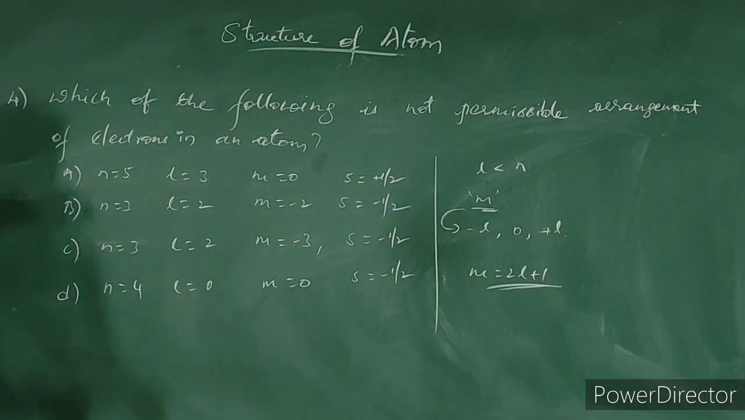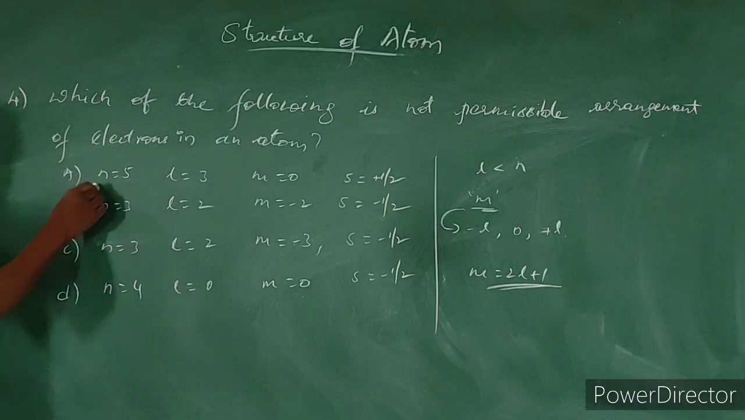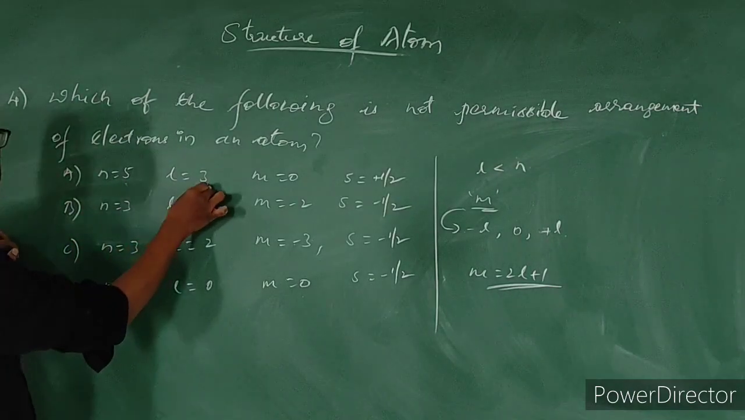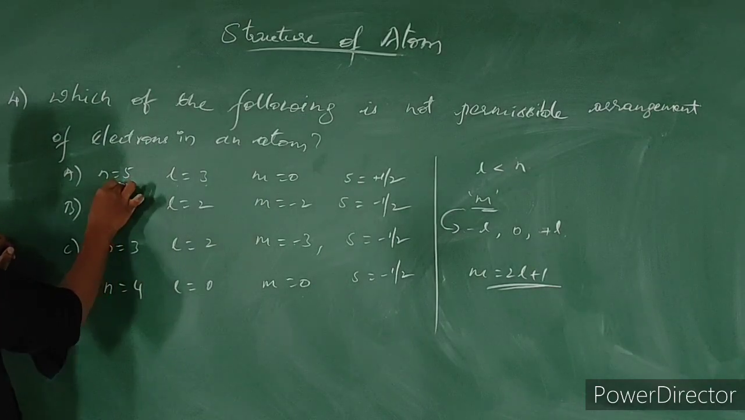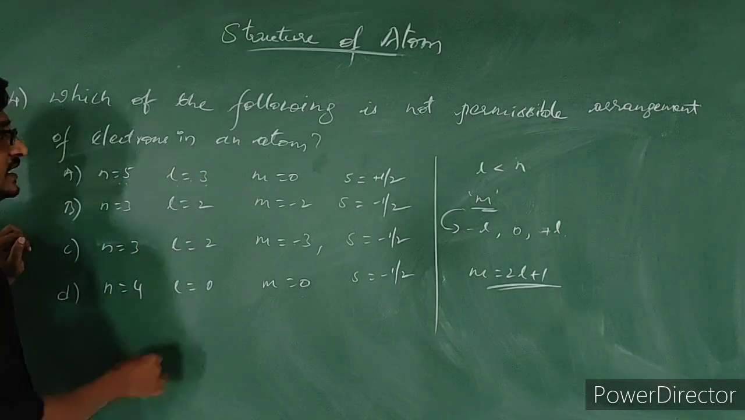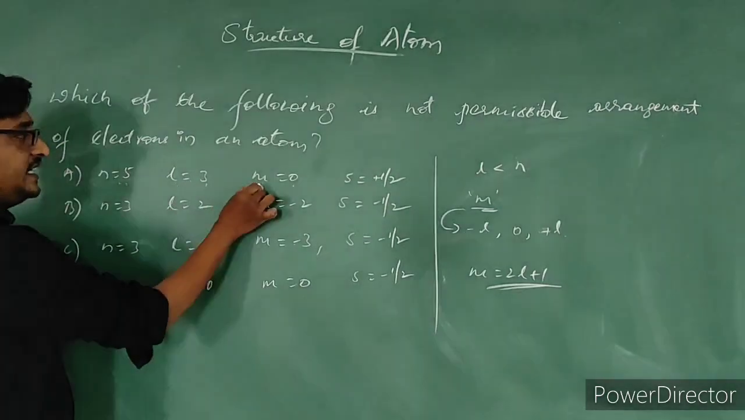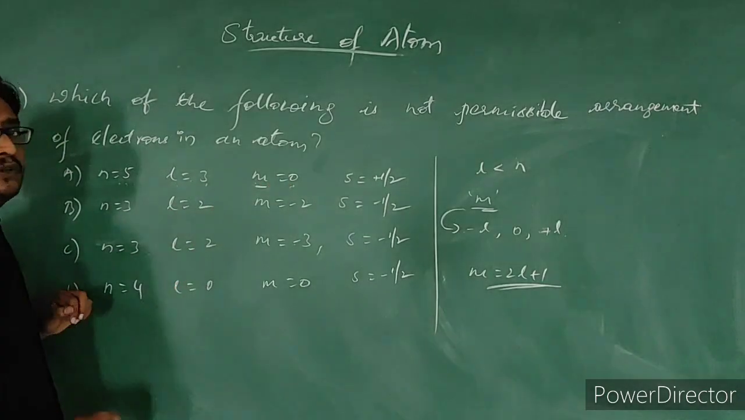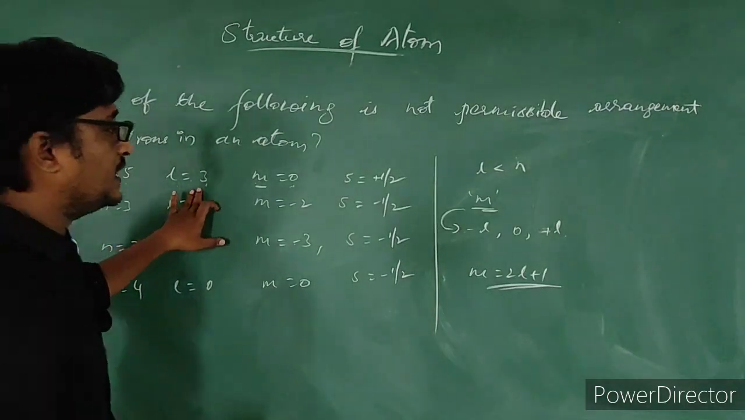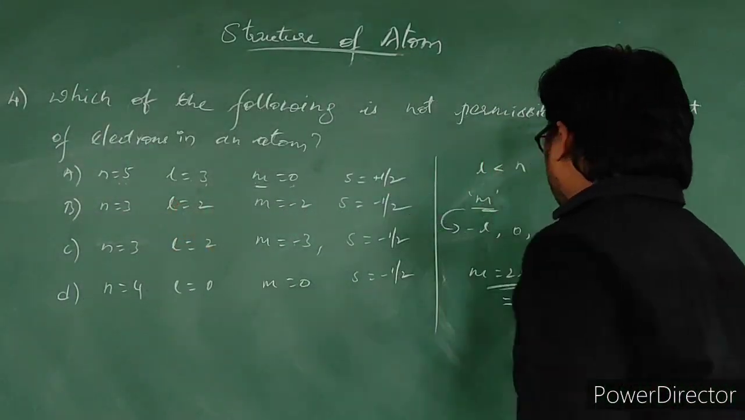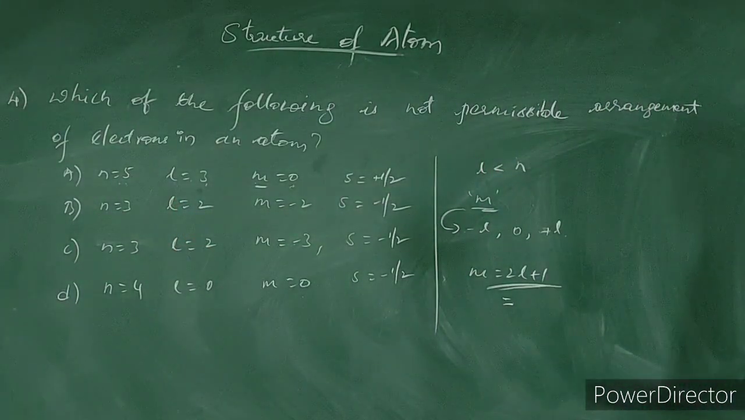Now see these options. N is equal to 5. Principal quantum number is 5. L value is 3. L is less than N value. M is equal to 0. When L is equal to 3, M can have 0 as the value, no? Because when L is equal to 3, how many M values can it have? What are the total number of M values?